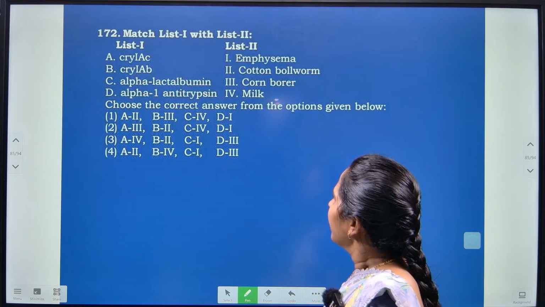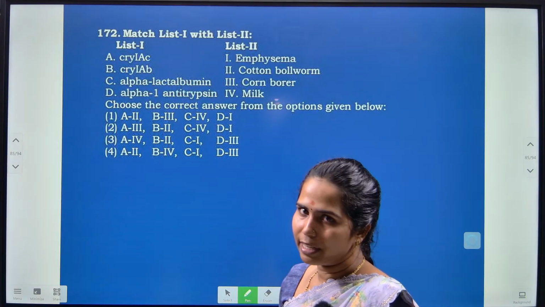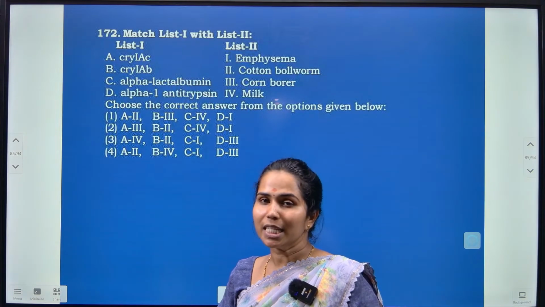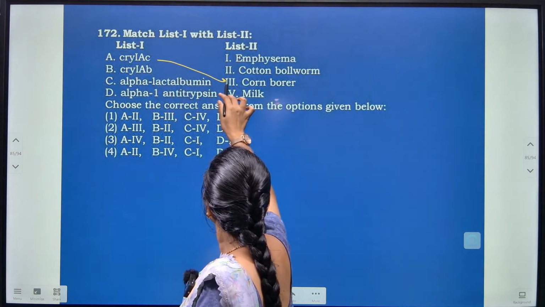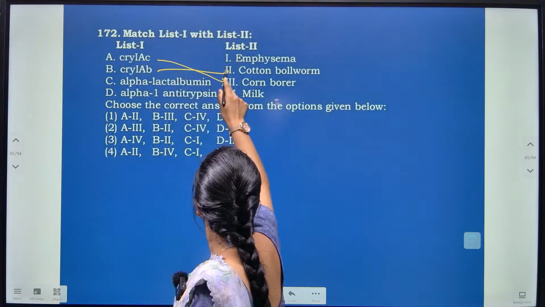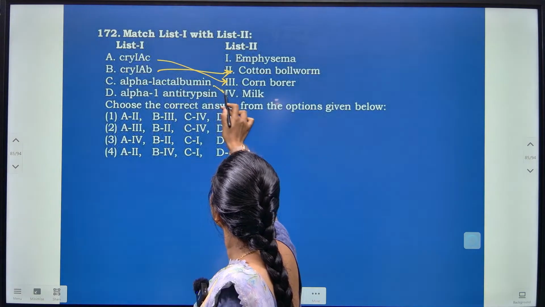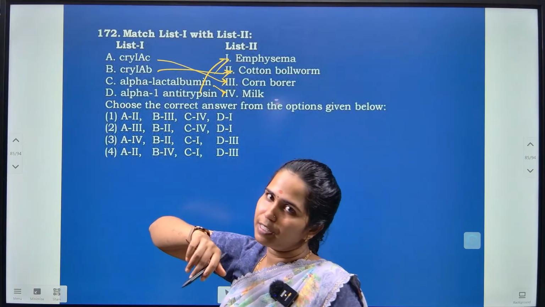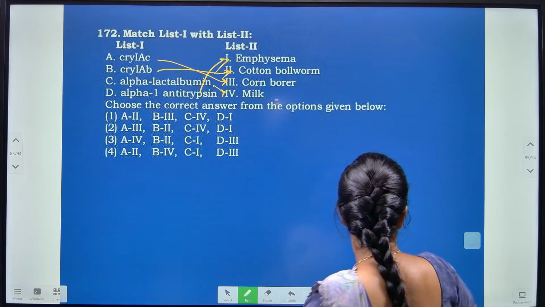Right. Here again you have to match list 1 with list 2. Cry1Ac is a Cry protein which is extracted from Bacillus thuringiensis for insecticidal control. So Cry1Ac, yes, automatically it is going to control the corn borer, which are insects. Cry1Ab is going to control the cotton bollworms. Alpha-lactalbumin is nothing but the protein which is present in milk. Alpha-1 antitrypsin is going to be used for the treatment of emphysema, which is a respiratory disorder. So I have matched it. You can go with the answers given below.